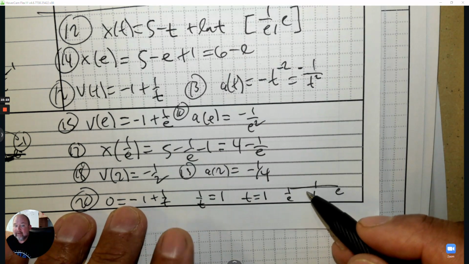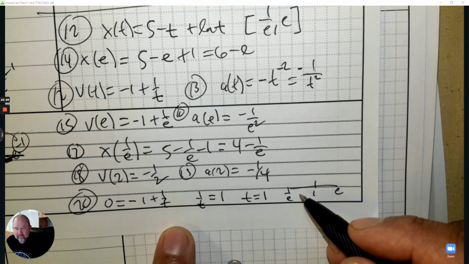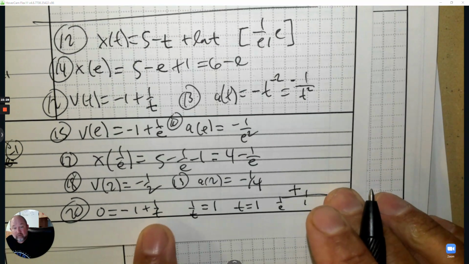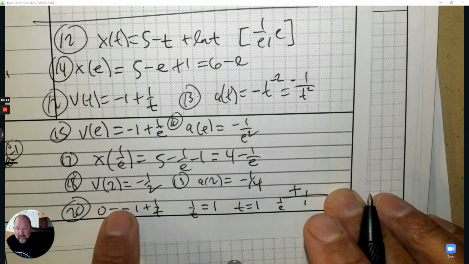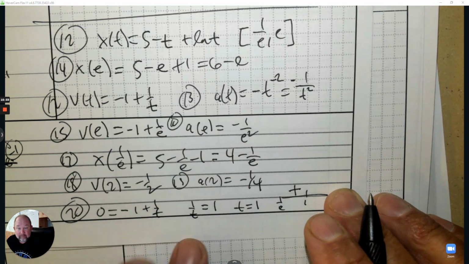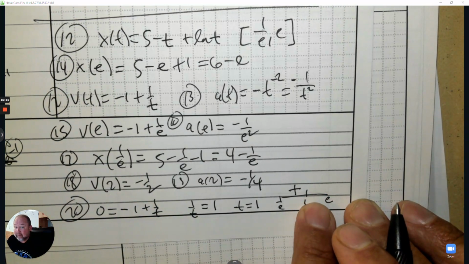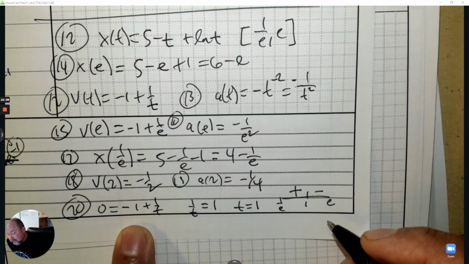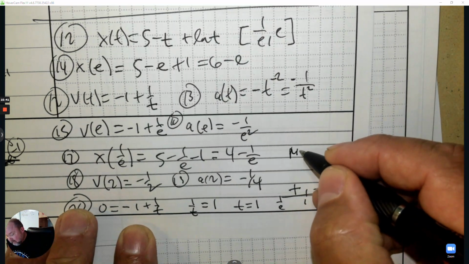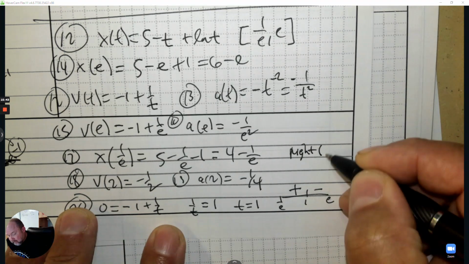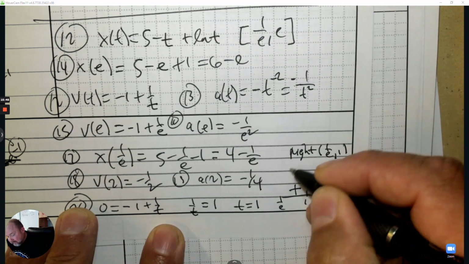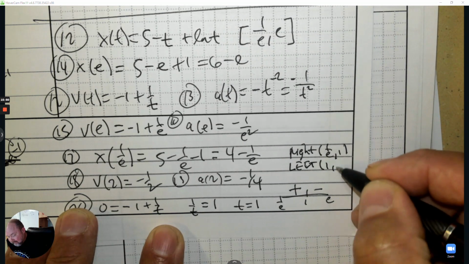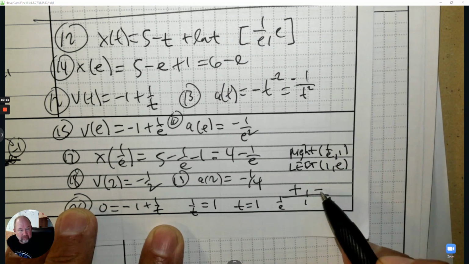Anyways, plug in like 2/3 or something into the velocity, and you recognize it's going to be a positive answer, because when you plug in 2/3, the reciprocal, it's negative 1 plus 3 over 2. But if you do the other way, like if I plug in 2, the answer is going to be negative. So what that tells me, it's moving to the right from 1 over e to 1, and it's moving to the left from 1 to e, right? Positive and negative.